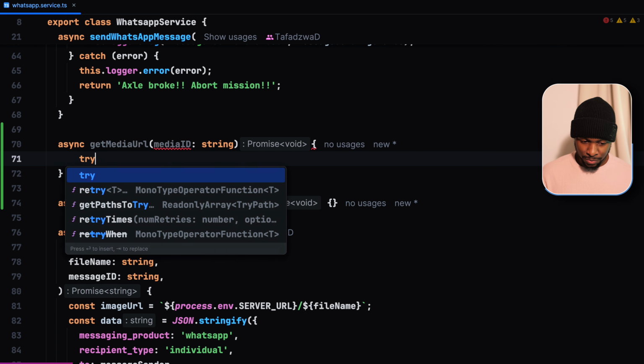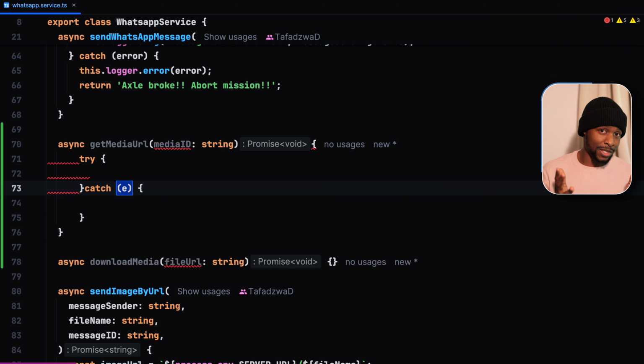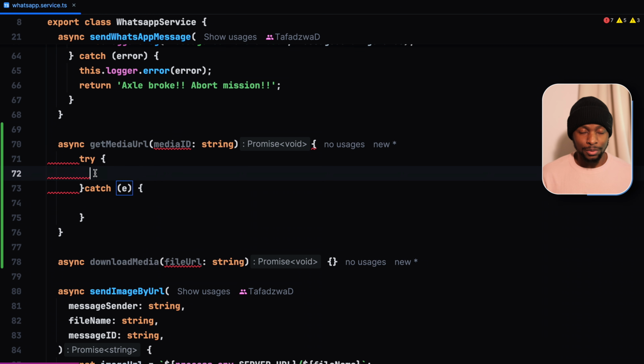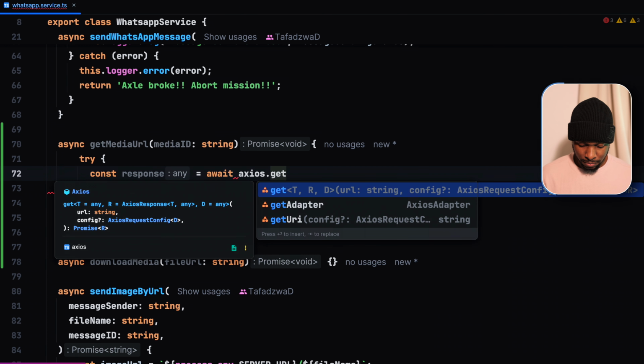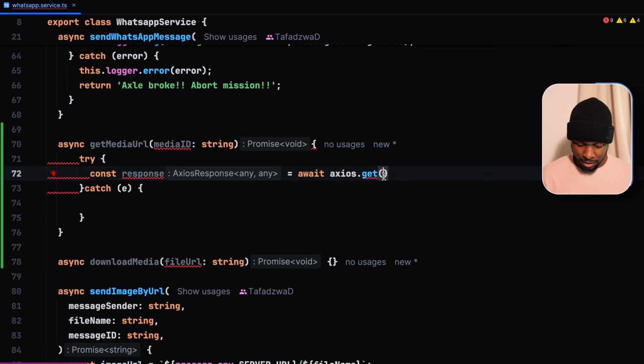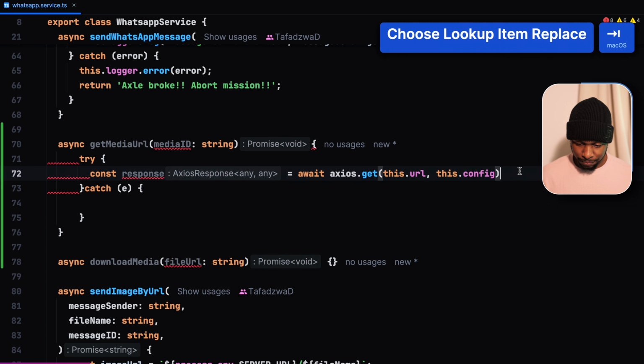And inside a try catch block, it's always a good idea to fail gracefully rather than crashing the program. That's why we are going to put our network request inside a try and catch block. Constant response, await axios.get. We need to specify the URL, then the configuration.